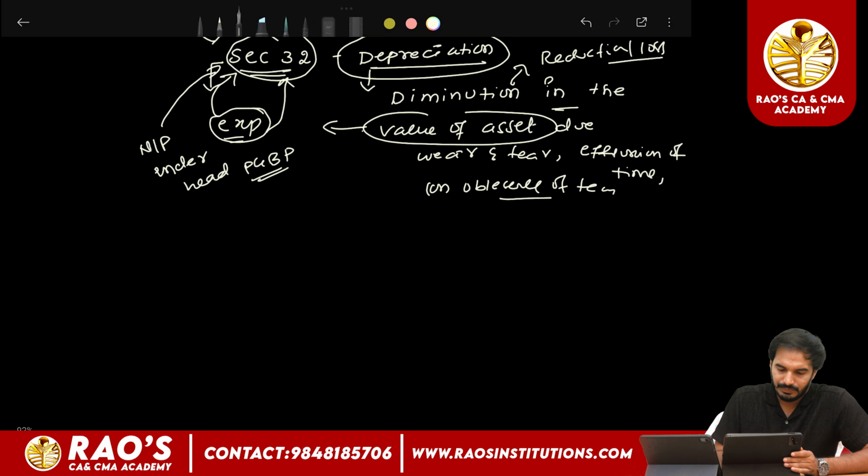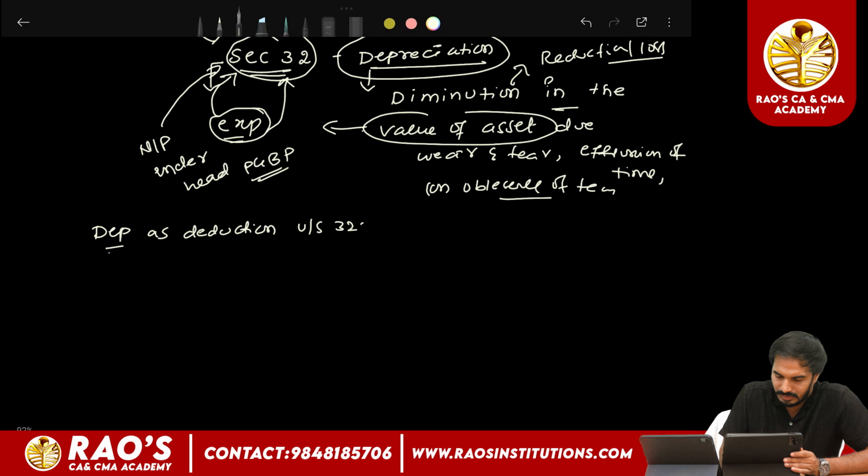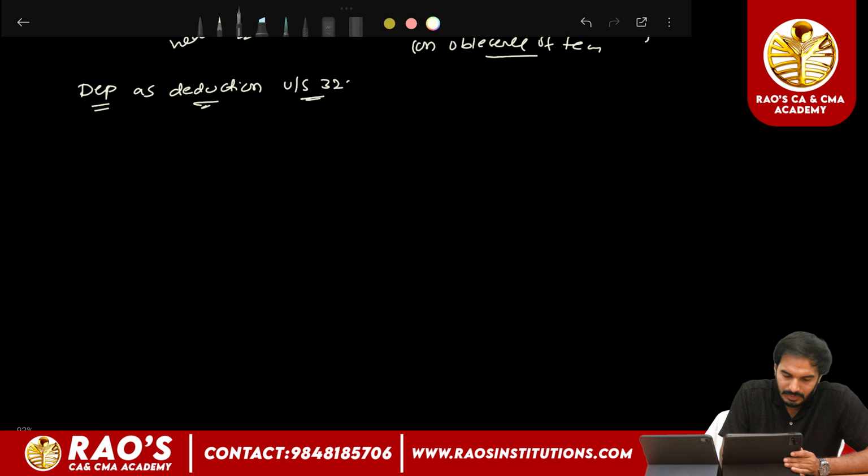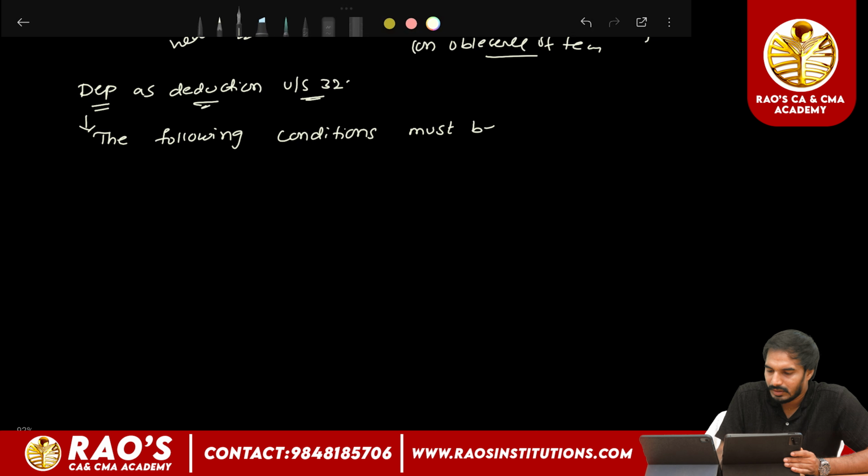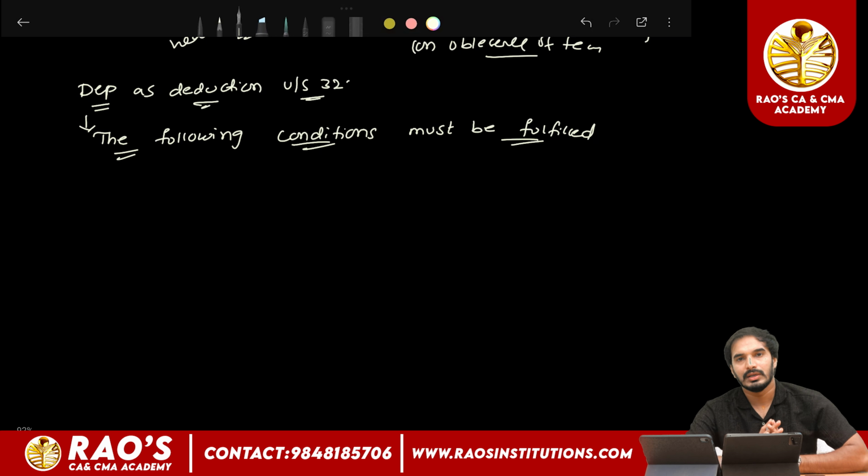In order to claim depreciation as a deduction under section 32, the following conditions must be fulfilled. If an assessee fulfils the following conditions, only then can they claim the depreciation under section 32.